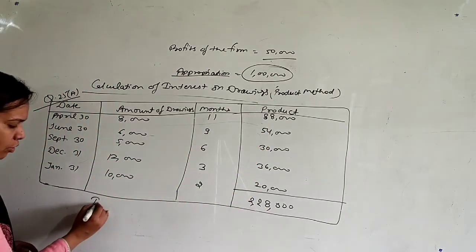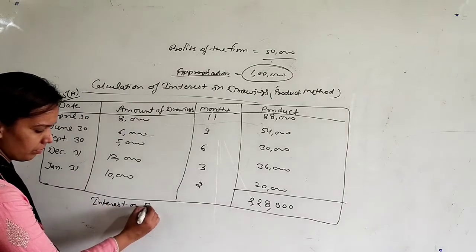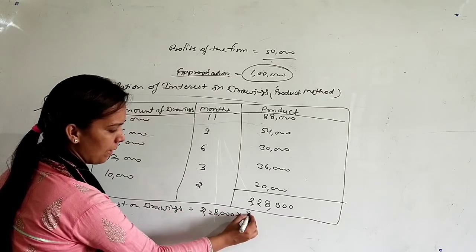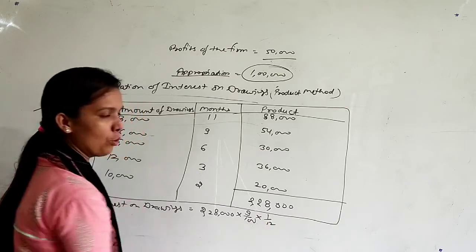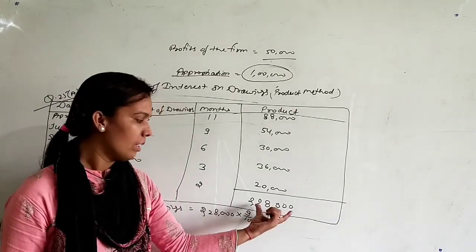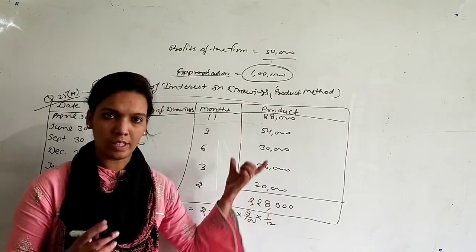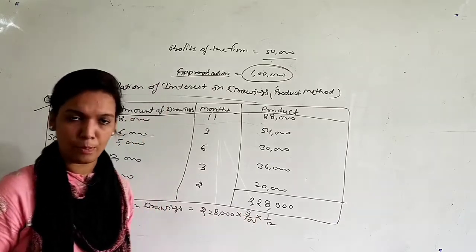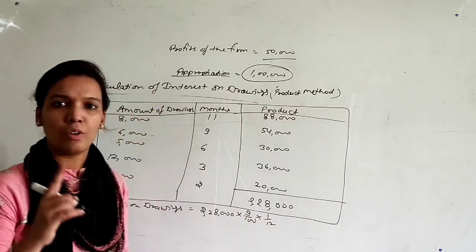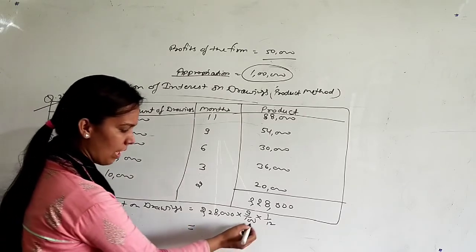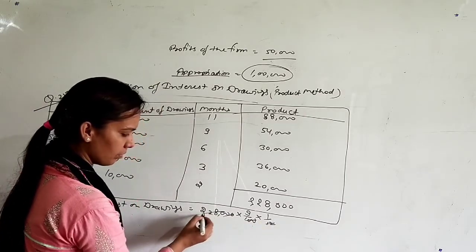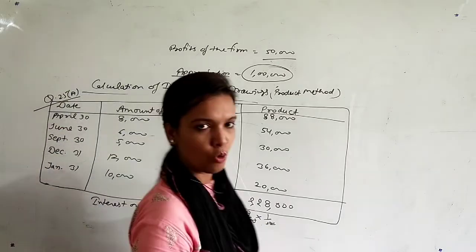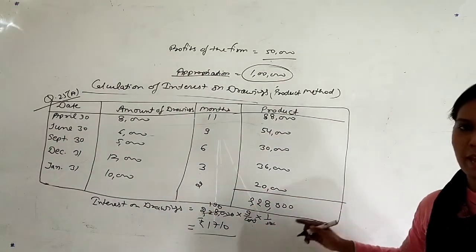So now find interest on drawings. It will be 2,28,000 multiplied by rate, that is 9%, and multiply by 1 upon 12. This will be the main point here, that first we will total all these products, that is 2,28,000, then multiply by rate, that is 9%, so 9 upon 100, and it will be calculated on 1 month basis. So just calculate this. 1,710 rupees. I think you all have found here that interest is same by both methods.